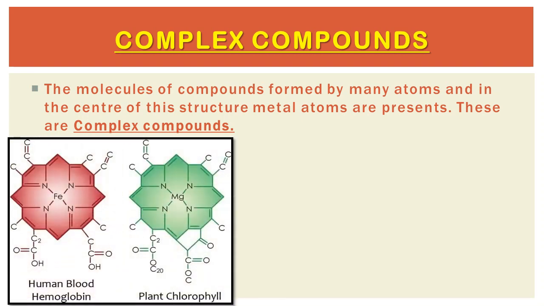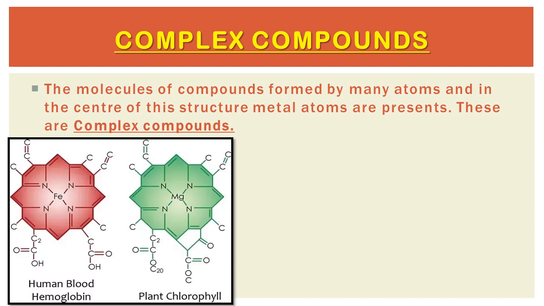Now let's see the examples. Students, you can see a picture in which there are two types of compounds: human blood hemoglobin, and plant chlorophyll. In the structure of hemoglobin, which is present in human blood, you can see Fe, the ferrous ion, which is a metal.